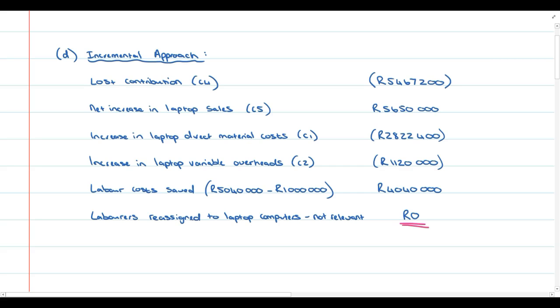Not at R1 million, because the R1 million is not relevant. Please also just be careful from an exam technique perspective. Always read the required carefully. Often when it comes to decision making, you need to give reasons why the costs are not relevant.